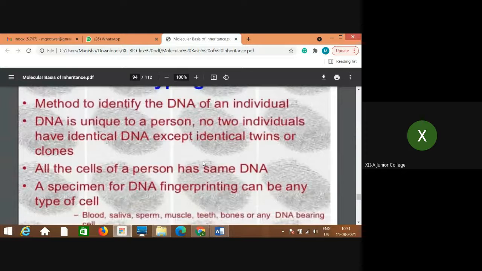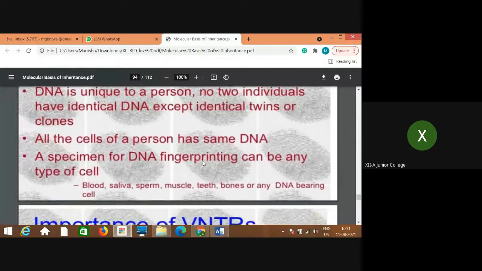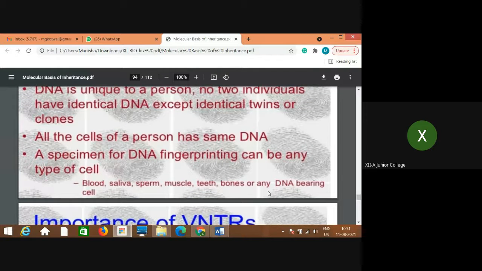It is a method to identify the DNA of an individual. DNA is unique to a person. No two individuals have identical DNA except identical twins or clones. All the cells of a person have the same DNA. A specimen for DNA fingerprinting can be any type of cell, for example blood, saliva, sperm, muscle, teeth, bones, or any DNA-bearing cell. All cells of the person have the same DNA.